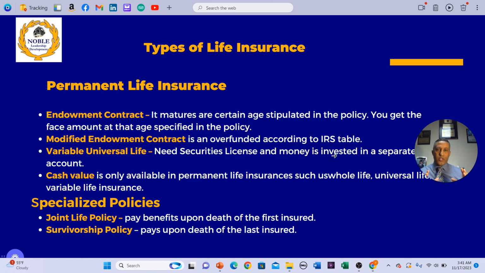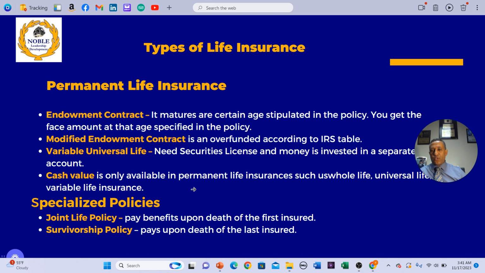If you see any question saying separate account, your mind should be thinking variable universal life or variable life. A variable life is a permanent life insurance as well. Why? Because the cash is being invested into a separate account, and the only type of insurance that has cash value is permanent life insurance, right? Cash value is only available in permanent life insurance such as whole life, universal life, variable life, endowment contract, and adjustable life as well.